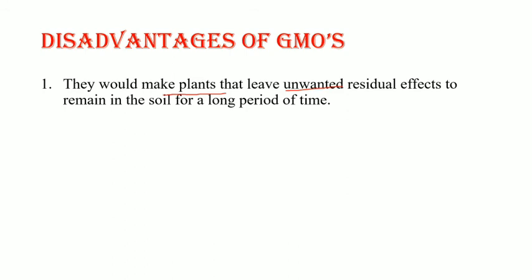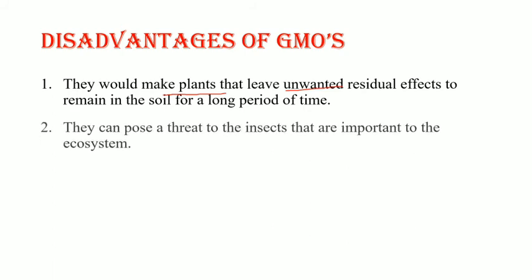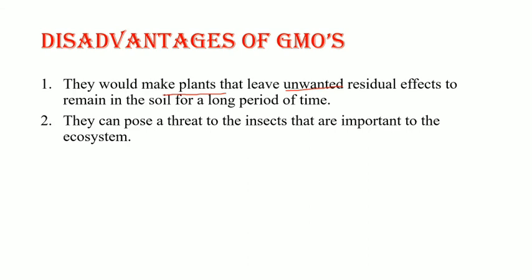If they remain in the soil for extended periods, they were removed and altered, altering the agricultural regulatories. The data shows that in the absence of genetically modified plants, their strain persisted for up to 6 years. So this is a disadvantage, and the next disadvantage is they can pose a threat to the insects that are important